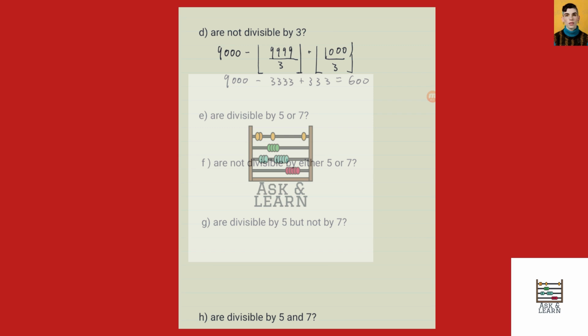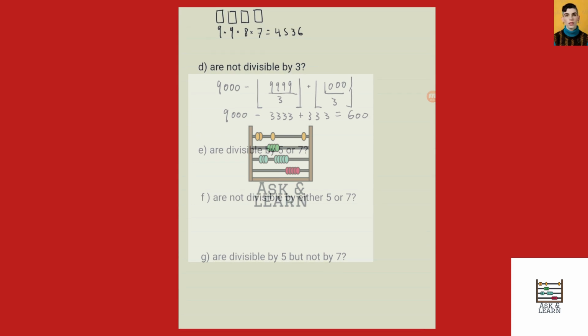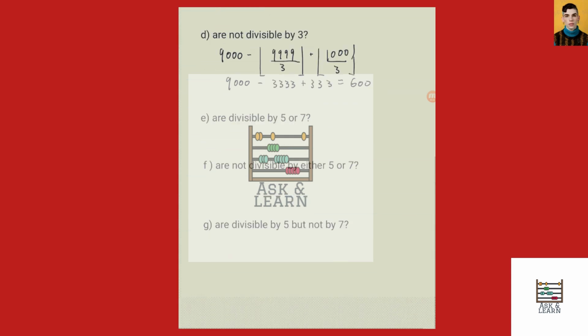Now, for the number that are divisible by 5 or 7, keep in mind, the number of things in set A or set B is equal to the number of things in set A plus the number of things in set B minus the things in the intersection of set A and B. So we want to find the number that are divisible by 5, add on the number that are divisible by 7, then subtract off the number that are divisible by both.